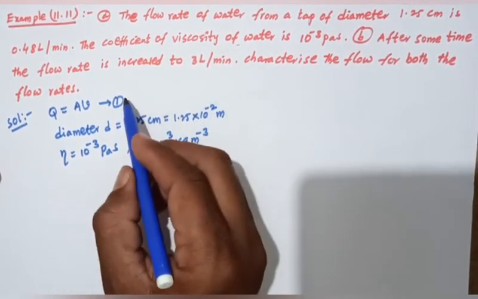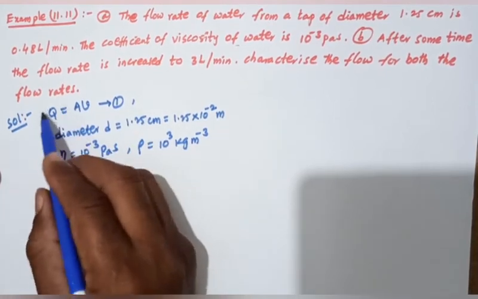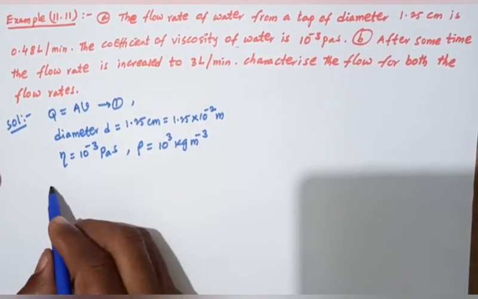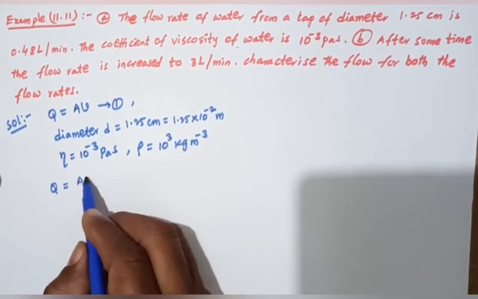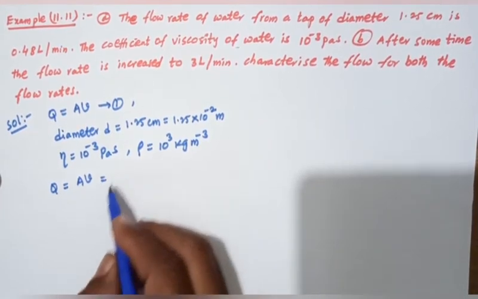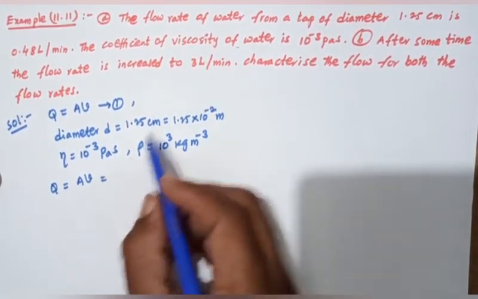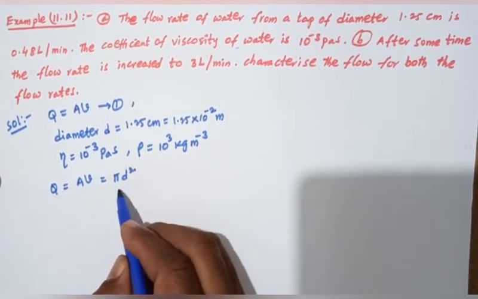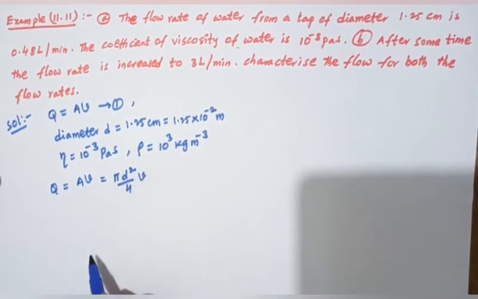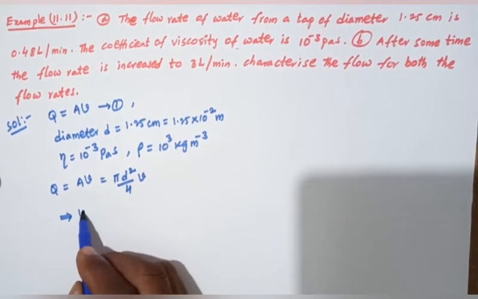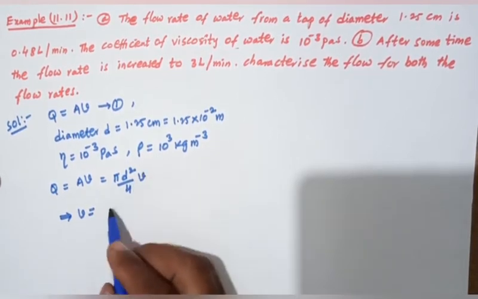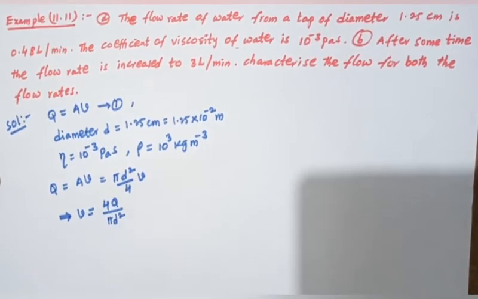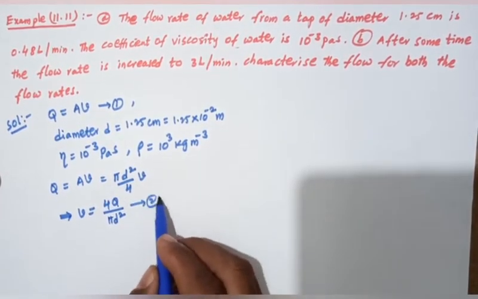First of all, Q equals area into velocity. What is the area? Area of the pipe, when the diameter is given, is pi d square by 4. So Q = (pi d square by 4) × v, and velocity v equals 4Q by pi d square. This is equation number 2.